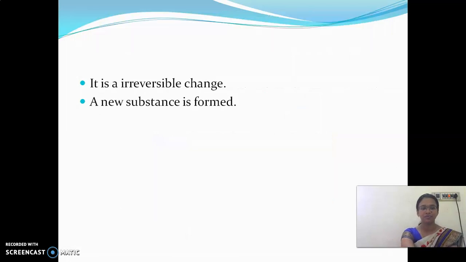Okay, now look at here. A physical change is a reversible change. A chemical change is an irreversible change, and a new substance is formed in a chemical change.